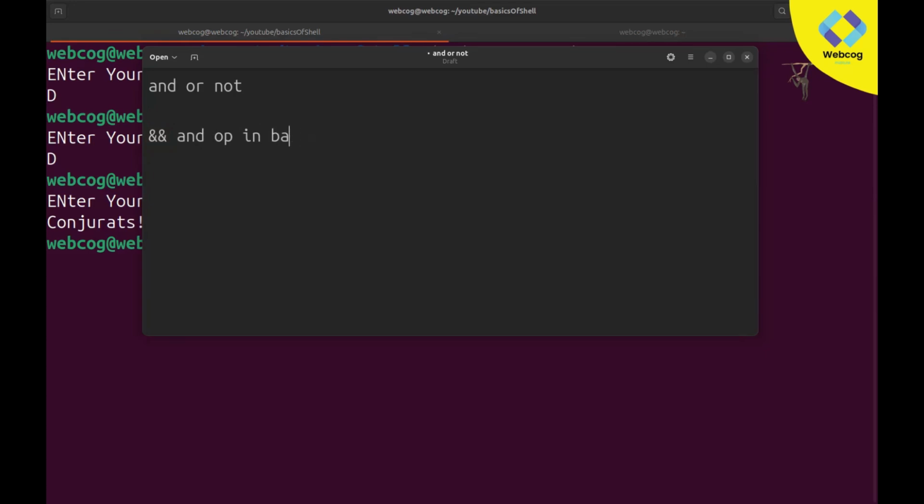You can say shell scripting or bash scripting, both are the same thing. For OR you need to write the pipe sign two times. And for the NOT operator you need to write the exclamation sign.